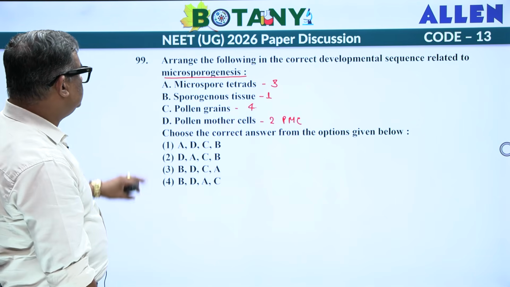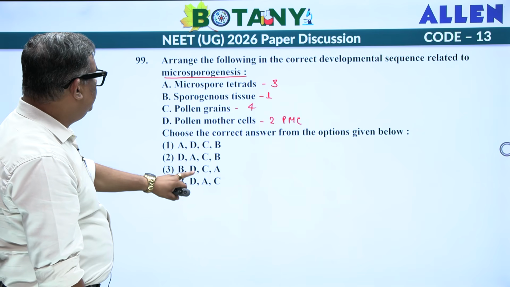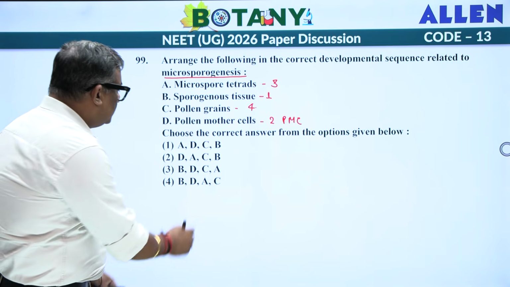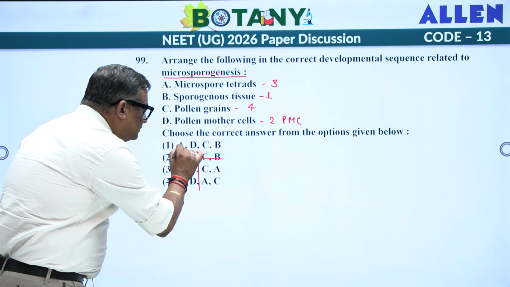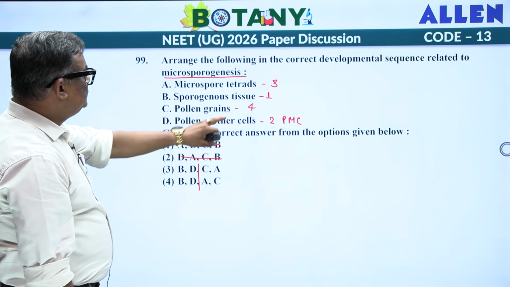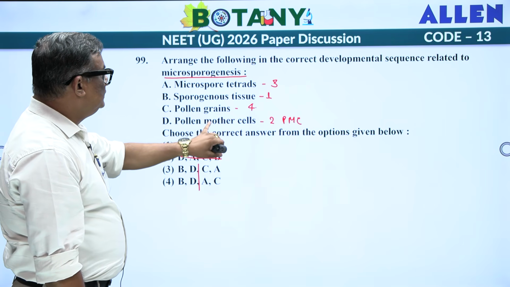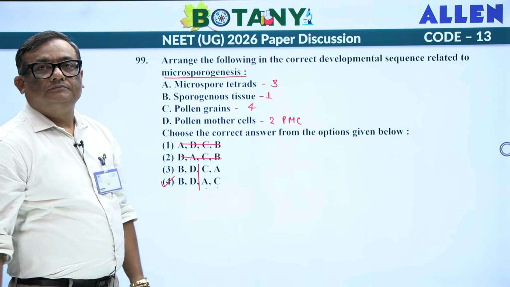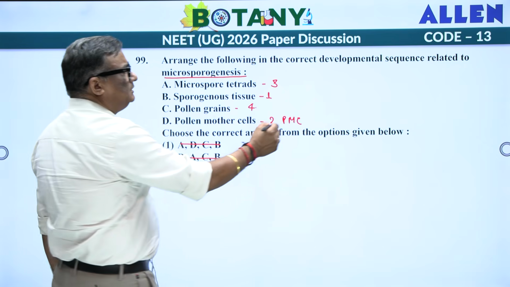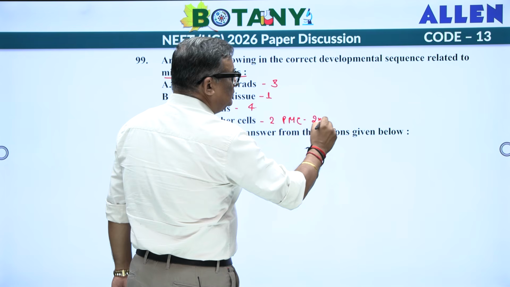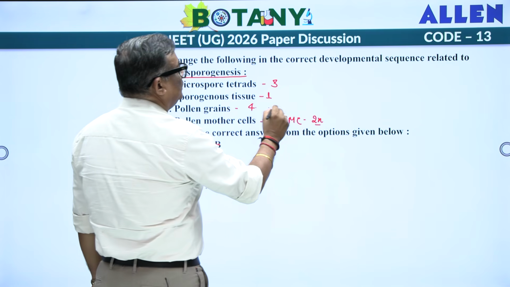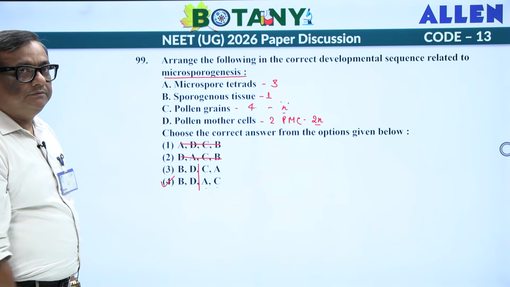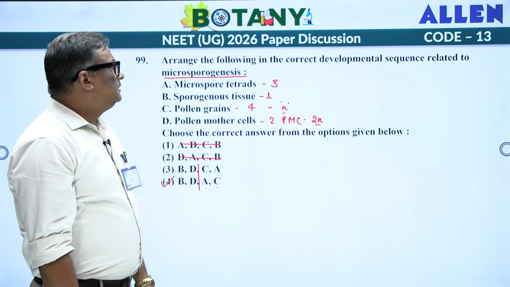So can we find out the sequence? BD, BD, both are common. You can see here, this one is ruled out, this one is ruled out. Then comes B here, D here, then the third one is A and C. Answer is your fourth one. Got it? And pollen mother cell is diploid, pollen grain is haploid, this also you know. So this is going to be the sequence. Let's move on to the next one.